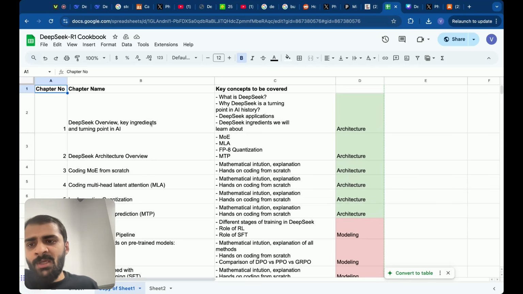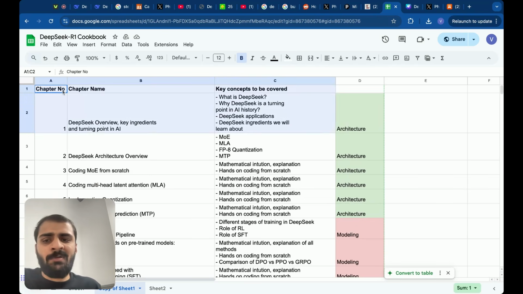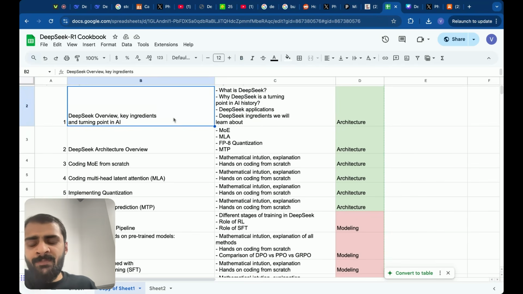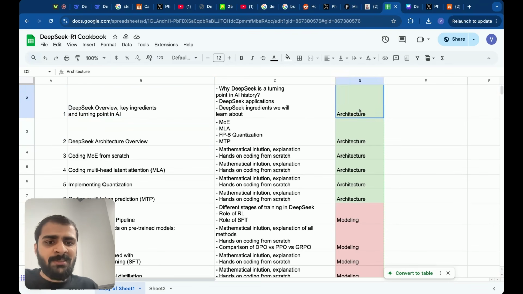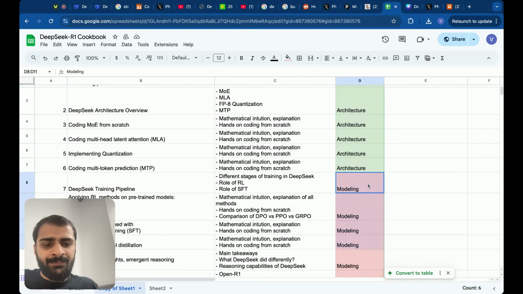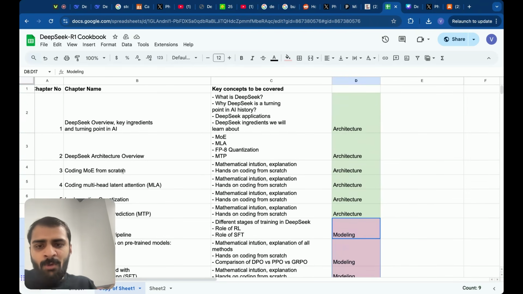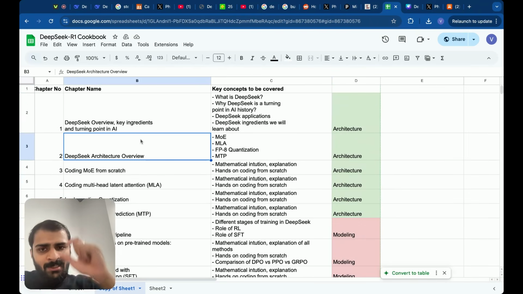to all of you. So, as you can see, I've divided it into chapters, and I'm also planning to write a book on it. The first is, of course, the DeepSeek overview, and you will see that the chapters or the videos will be divided into two parts: architecture and modeling. DeepSeek has a huge number of innovations in their architecture, and these small things added up to contribute to why DeepSeek is so good, right?